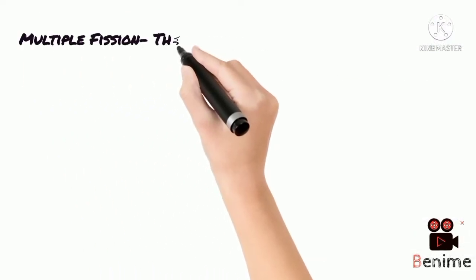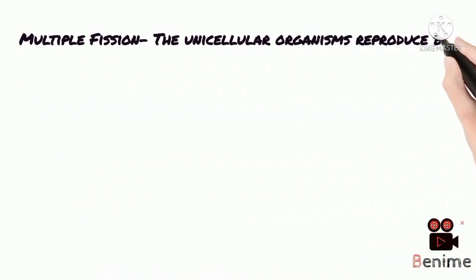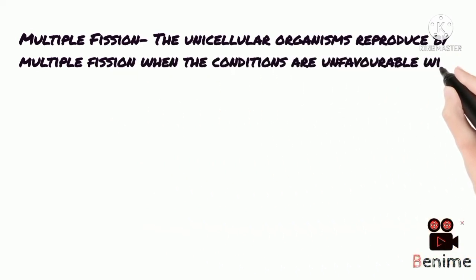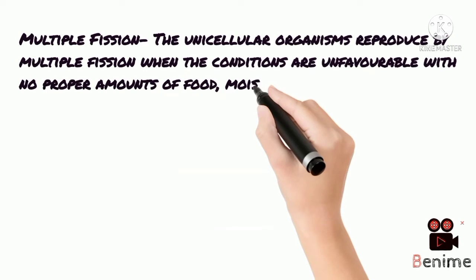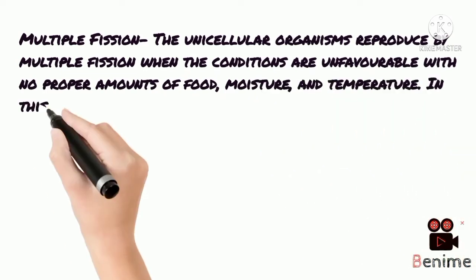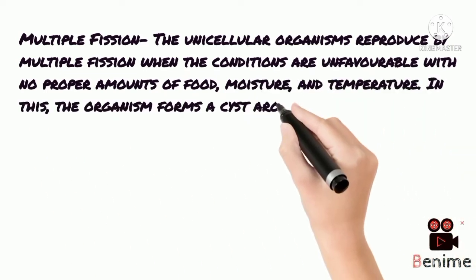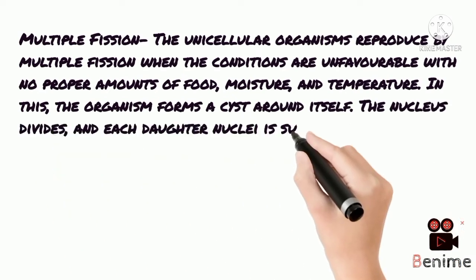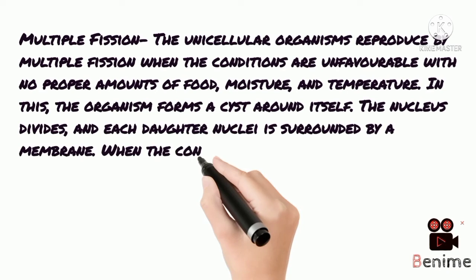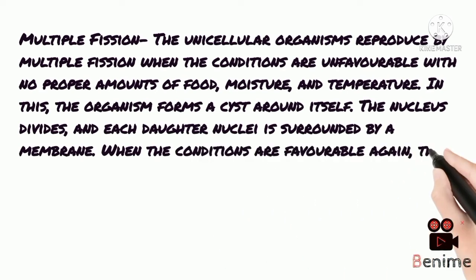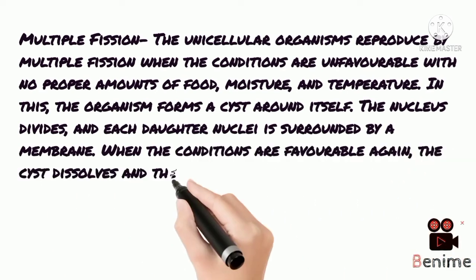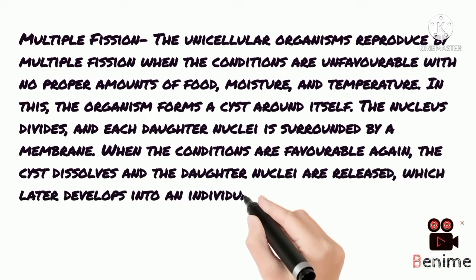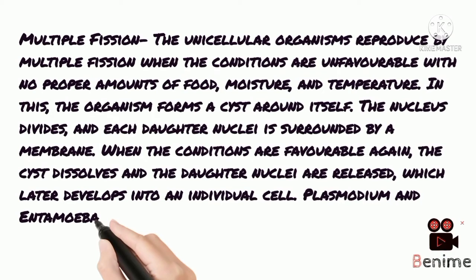Multiple fission. The unicellular organisms reproduce by multiple fission when the conditions are unfavorable, with no proper amounts of food, moisture, and temperature. In this, the organism forms a cyst around itself. The nucleus divides, and each daughter nucleus is surrounded by a membrane. When the conditions are favorable again, the cyst dissolves and the daughter nuclei are released, which later develop into an individual cell. Plasmodium and Entamoeba undergo this process. The diagram is shown as follows.